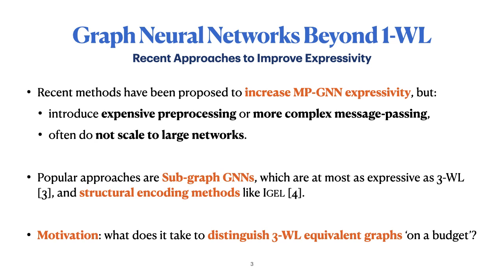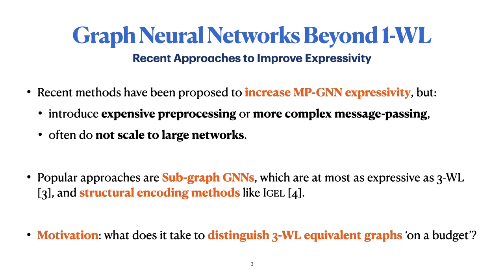Due to these limitations, recent research has focused on improving the expressivity of MP-GNNs. Some approaches do so by introducing additional expensive preprocessing or more complex message passing, with implications for their scalability.